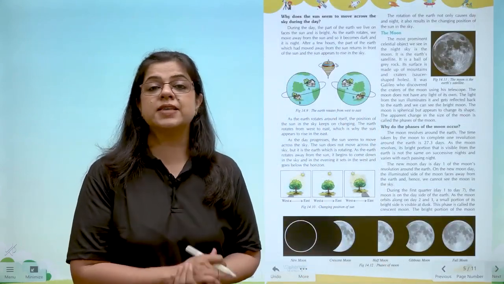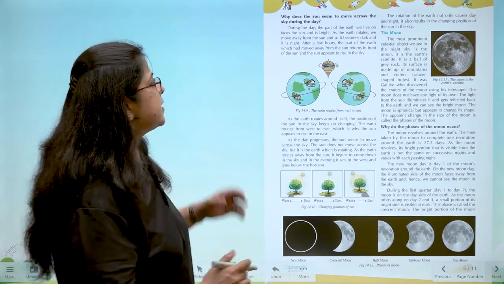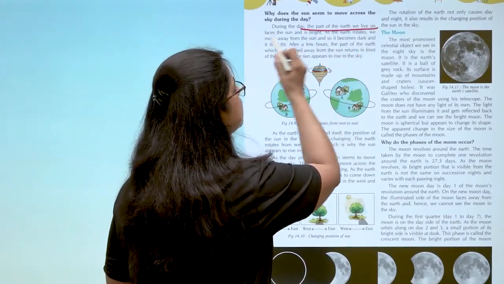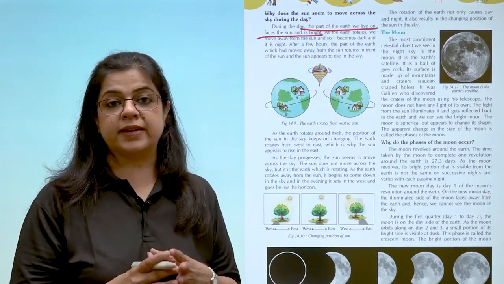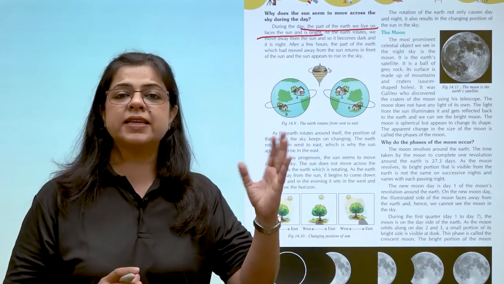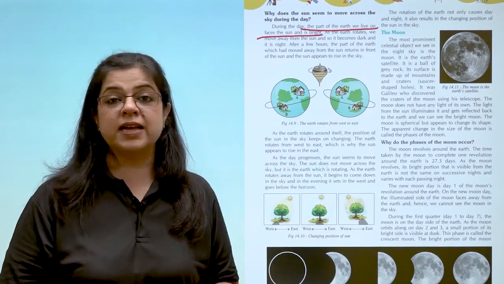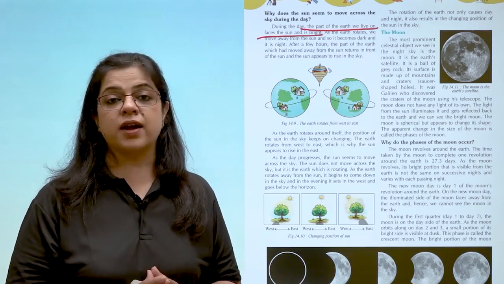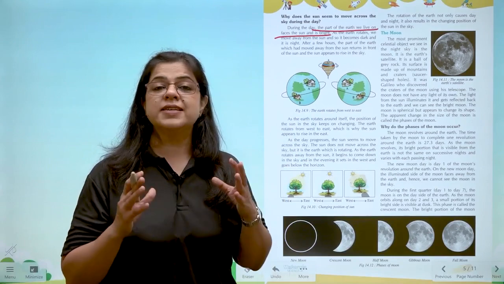During the day, the sun appears to be moving in the sky. This is because the part of the earth that is facing the sun will appear to be the brightest. Then steadily, as the earth rotates, so does the position of the sun changes in front of our eyes. We feel that the sun is also moving in the sky.